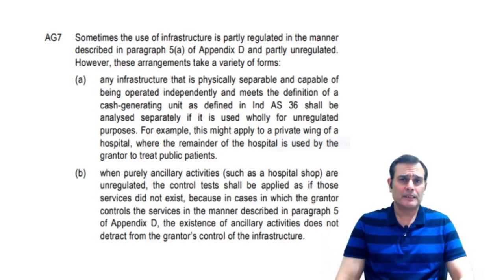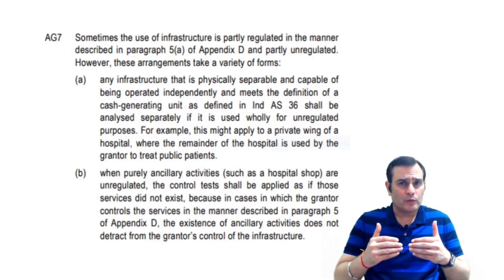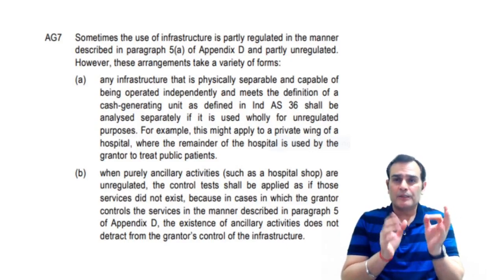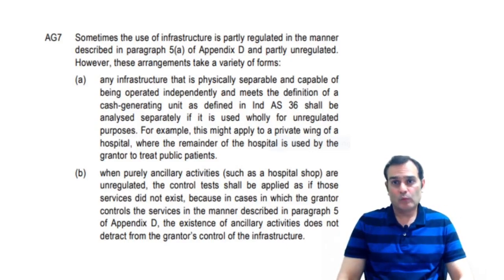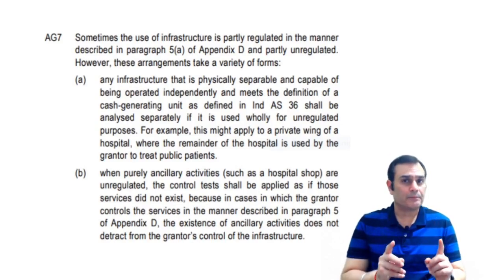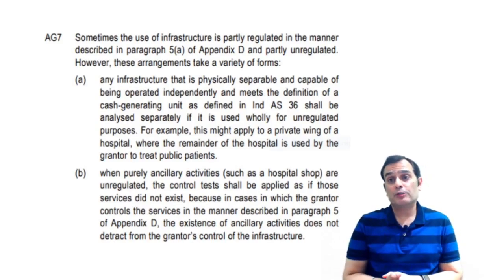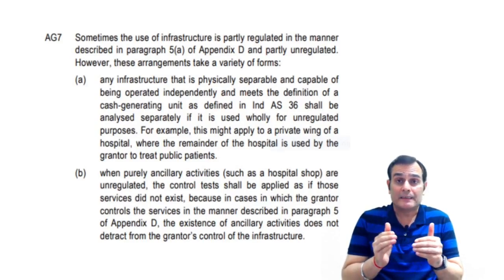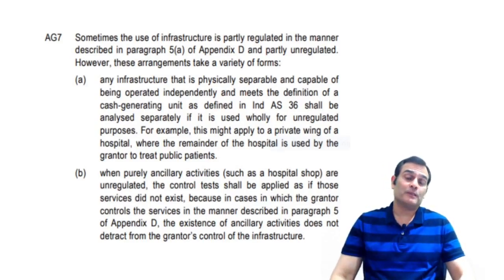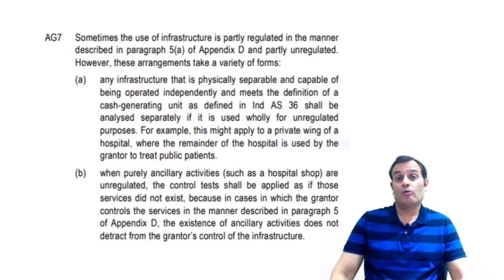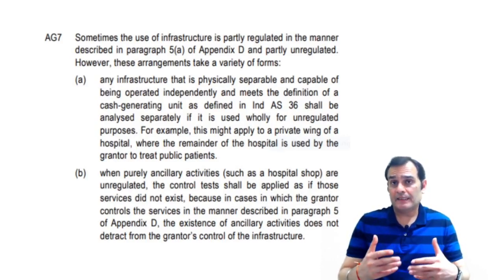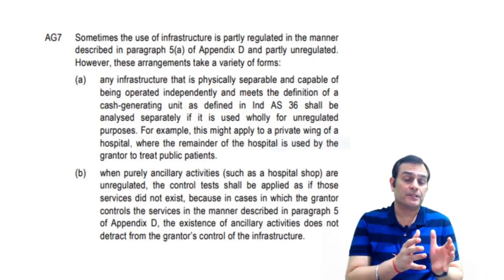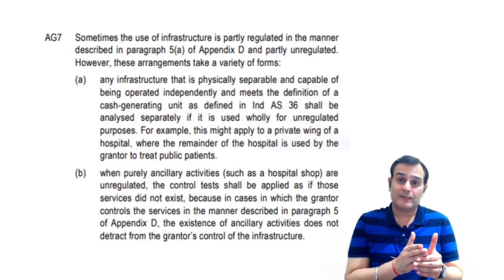Now, in this particular case, if we want to apply IFRIC 12 to the portion which is regulated, then you need to prove three factors. One is that it is physically separable. Second, you need to be able to prove that it is capable of being operated independently. And you should also be able to prove that it can be called a separate CGU. In case impairment testing is to be done, we could say that yes, it is a separate CGU. And that's a very difficult assessment.